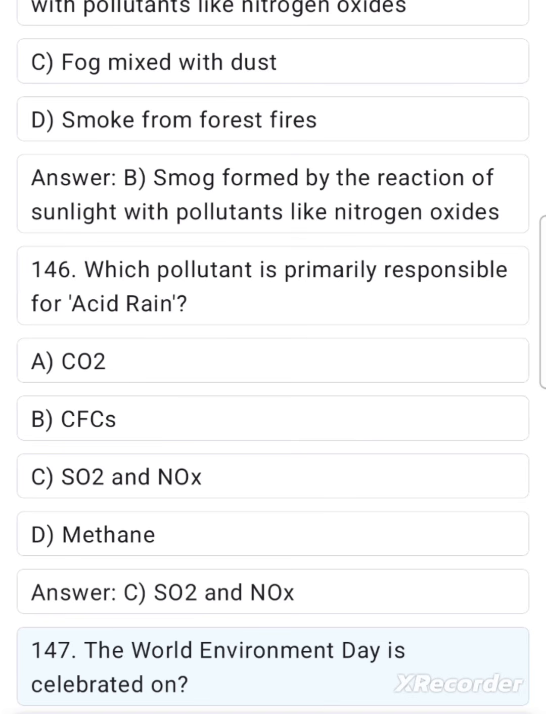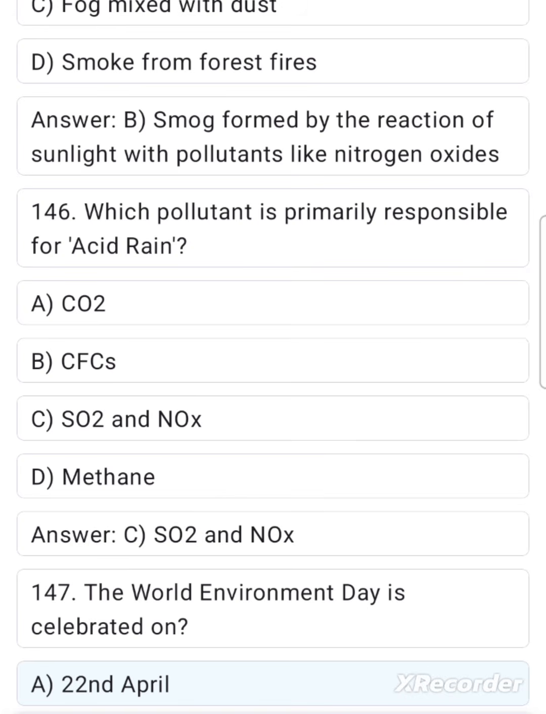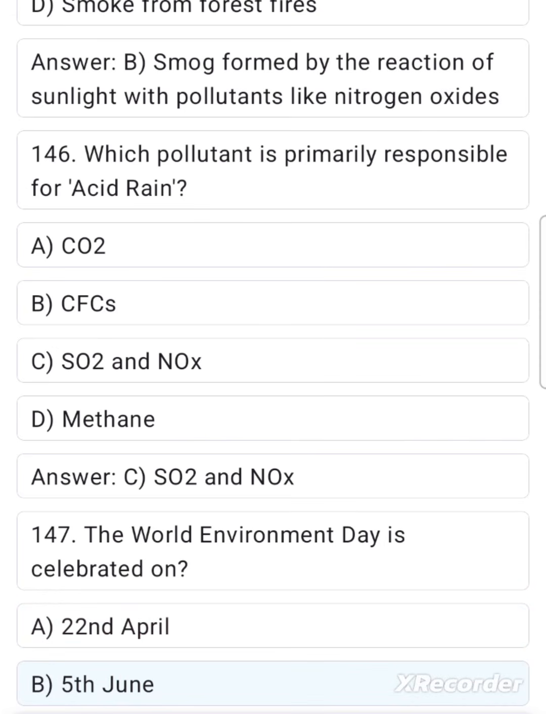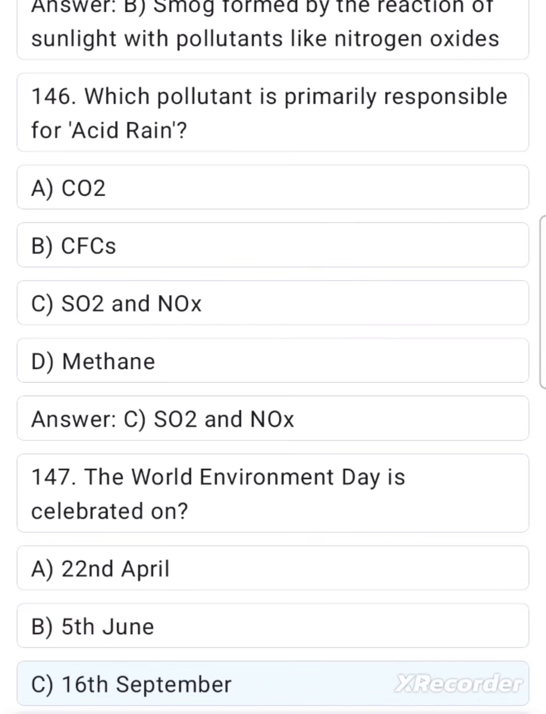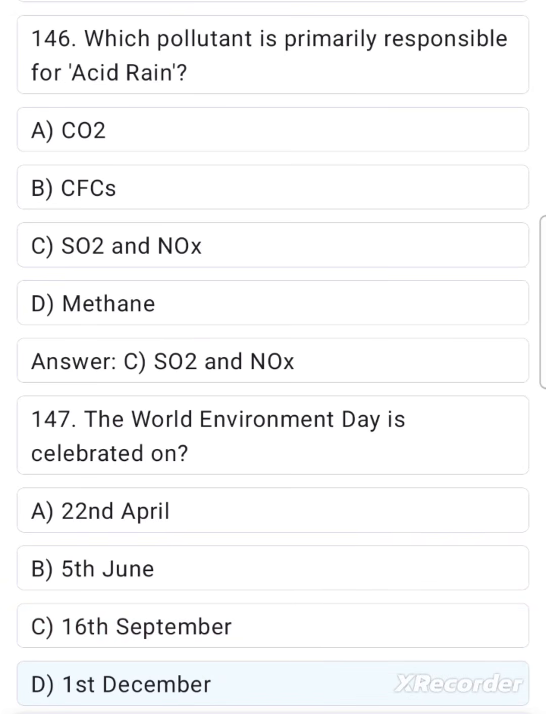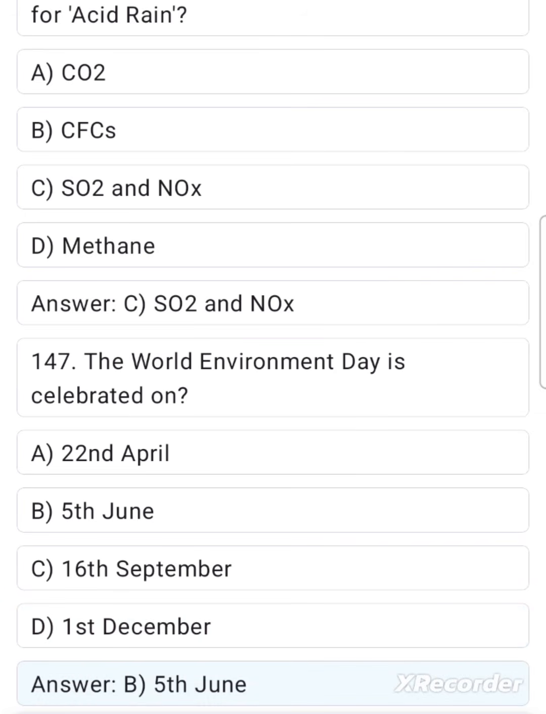147. The World Environment Day is celebrated on: A. The 22nd of April. B. The 5th of June. C. The 16th of September. D. The 1st of December. Answer: B. The 5th of June.